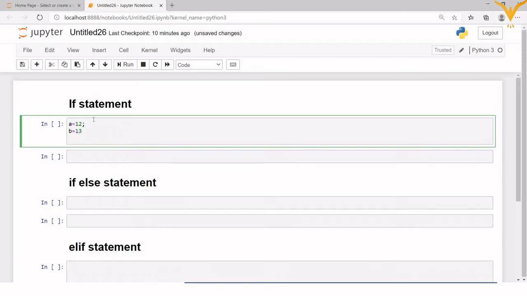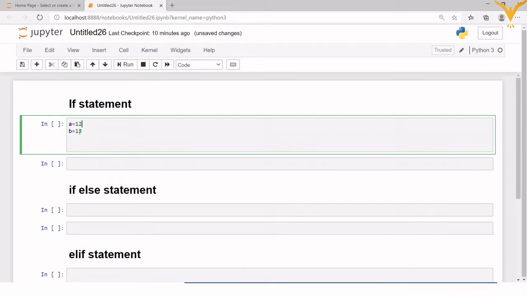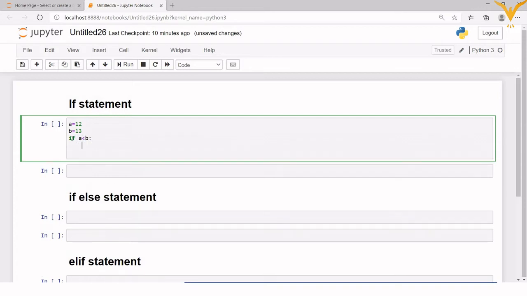Now I want to check whether A is less than B. So I will write if A is less than B, then it will print "A is smaller".